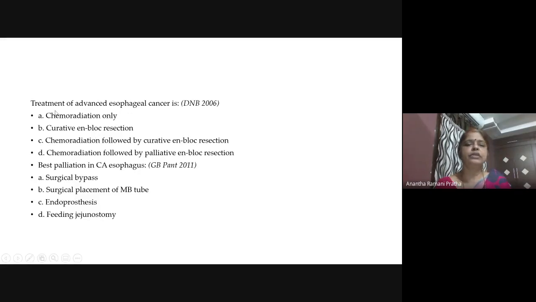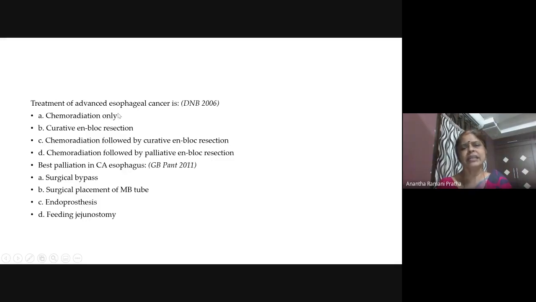Next, basing on this knowledge, let us try to do the bits. What is the treatment for advanced esophageal cancer? Advanced esophageal cancer means palliative. You cannot remove the entire disease. So is it chemoradiation only, or chemoradiation followed by curative en bloc, or chemoradiation followed by palliative en bloc?